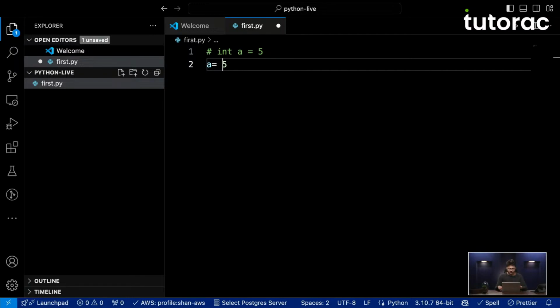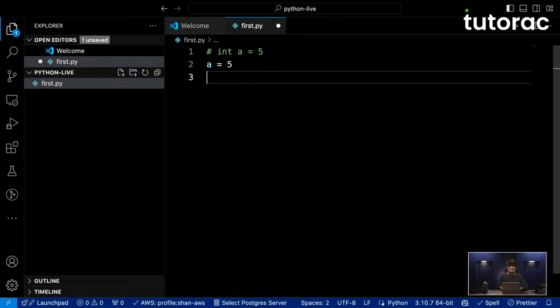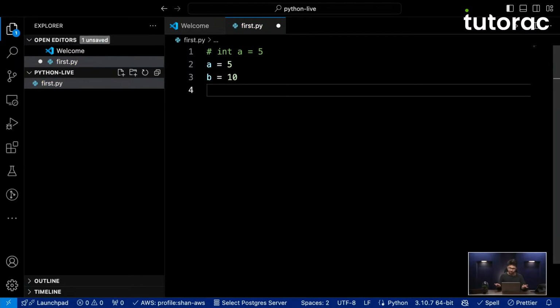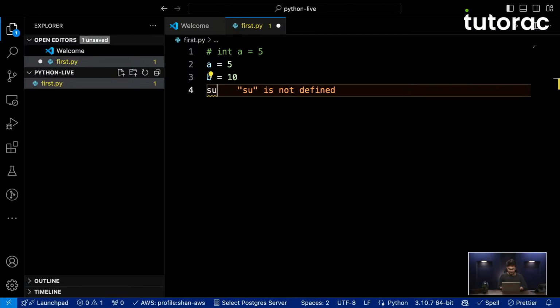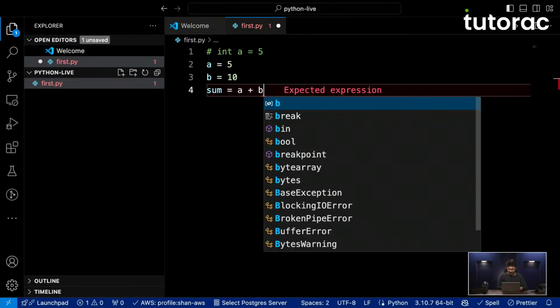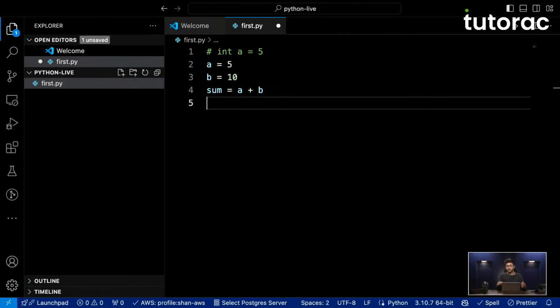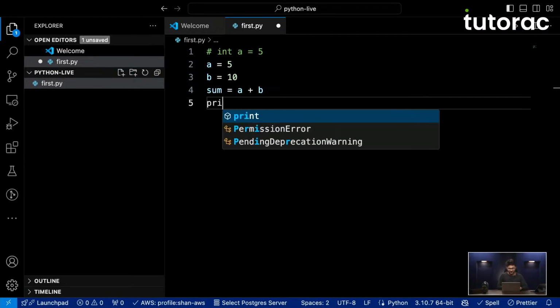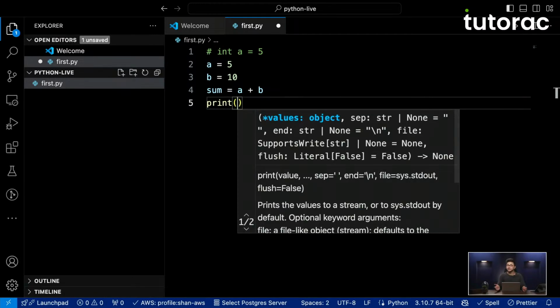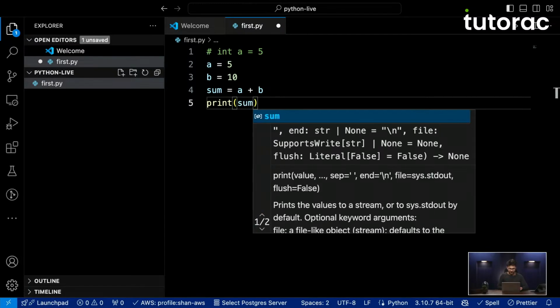So a equals 5. Let's say I want to create a new variable. I'll just write b equals 10. That's it. And now let's say I want to add both of them. So I'll create sum equals a plus b. And that's it. And guess what? In case we want to print something, we just write print. We don't even have to deal with system.out.println or cout or console.log or whatever. We have to deal with none of these things. We just write print. As simple as it could be. So we write sum over here.